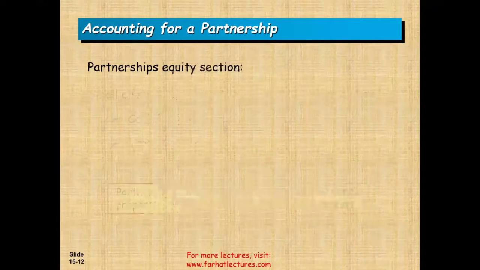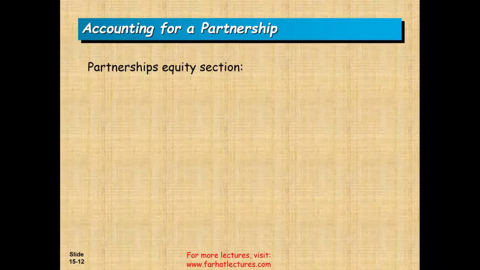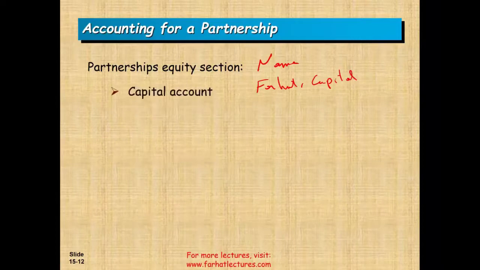Now, the partner equity section. When we have a partnership, what does the equity section look like? Well, it's going to have actual names. It's going to have the name of the person. For example, if I'm a partner, it's going to have Farhat, capital. I'm going to have my own account. You're going to have a capital account for each individual. You're going to have Tom, capital, and the dollar amount, obviously. So you're going to have a capital account for each partner.